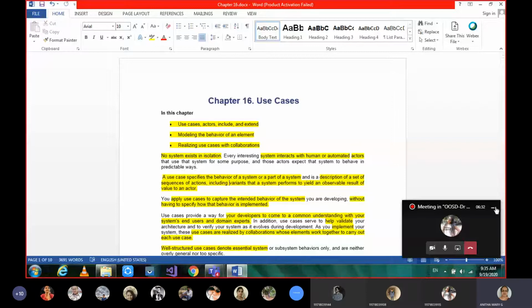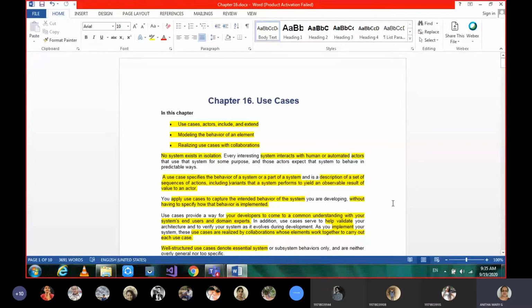About use cases. If you remember, we were studying each of these words, each chapter heading in our basic building blocks. So a use case is nothing but a sequence of actions. In a particular order, if you follow it, then only you will end up with some task. If you are not following that sequence, then you won't end up there. Examples I was telling you about: processing a loan.